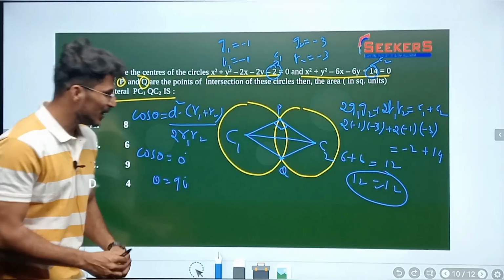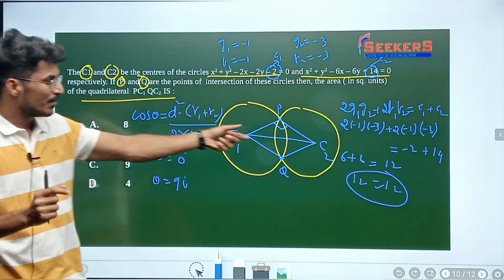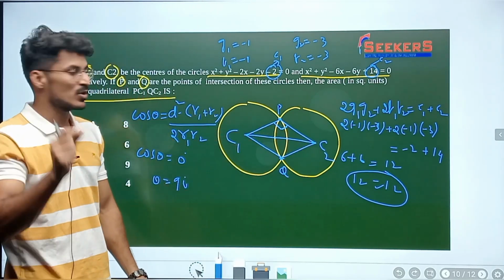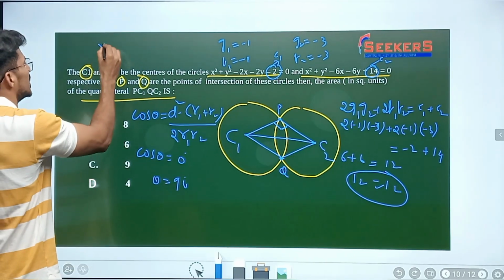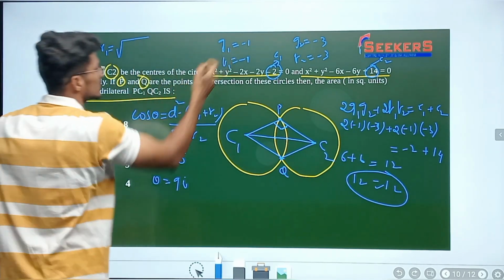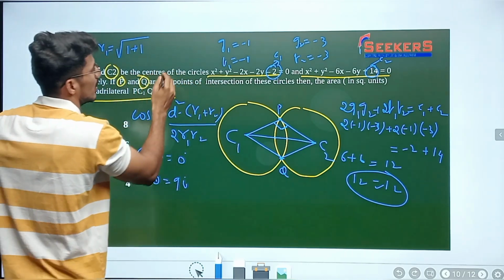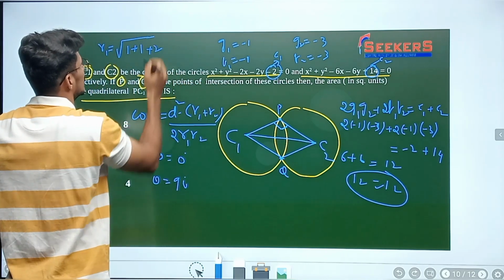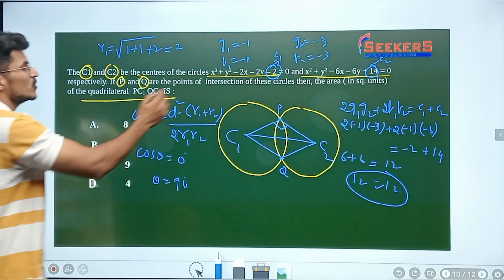Now let us find out PC1. This PC1 is the radius of circle number 1, and PC2 is the radius of circle number 2. How do you find out radius 1? Radius 1 is the square root of g1 square plus f1 square minus c1. Minus into minus is plus, so this is going to be 4, which means 2. Alright, so what is radius 2 going to be?